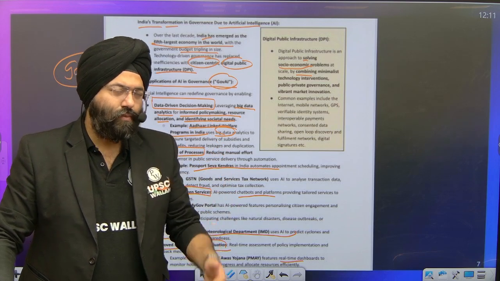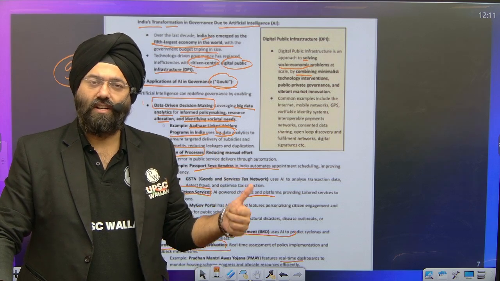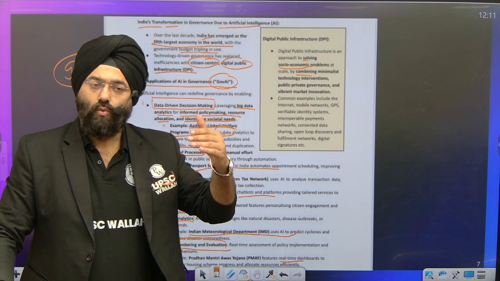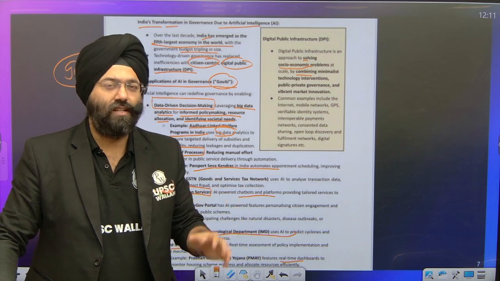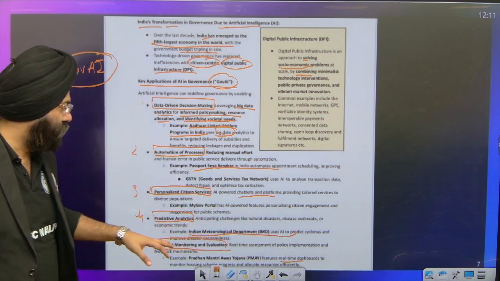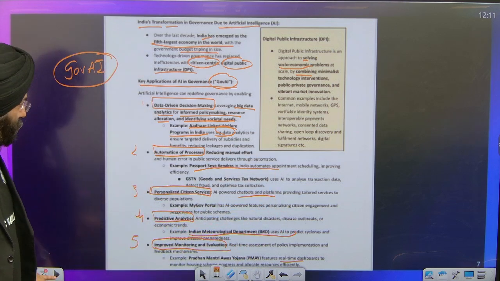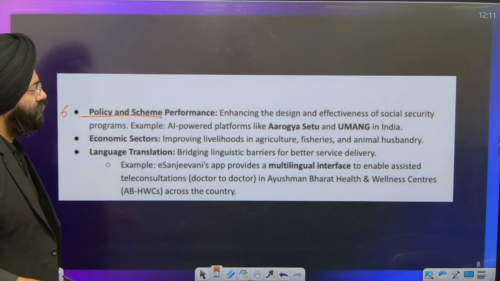So how is it possible? Because such a large amount of data is being created and managed by artificial intelligence. Along with it, quicker and real-time redressal of issues is also being done. So that is why it is very, very important from the perspective of governance, where real-time monitoring and evaluation is being done. If we move ahead, sixth, policy and scheme performance.